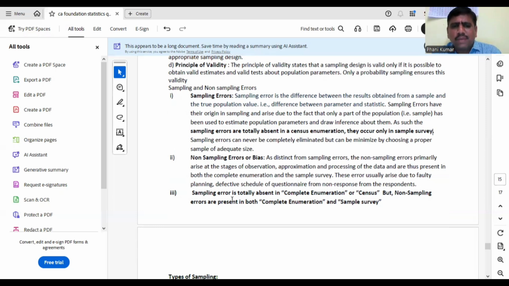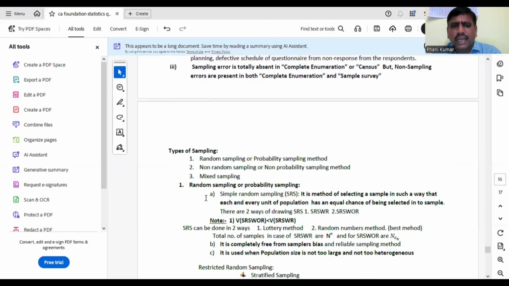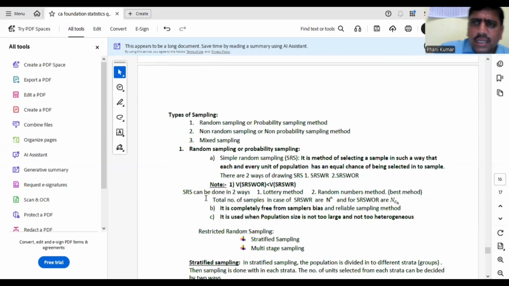Okay, sampling error is the important point. Sampling error is totally absent in complete enumeration or census, but non-sampling errors are present in both complete enumeration and sample survey. Very important point. Next, types of sampling. There are three types of sampling: probability sampling, that means random sampling, non-probability sampling, and mixed sampling. Coming to random sampling or probability sampling, there are again three methods.